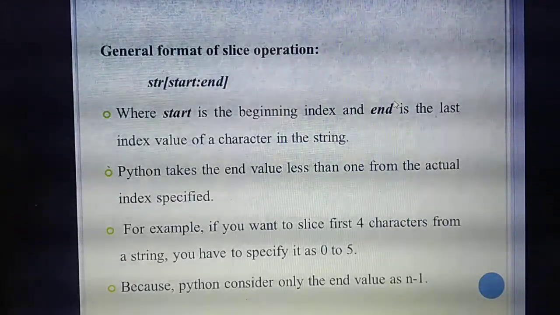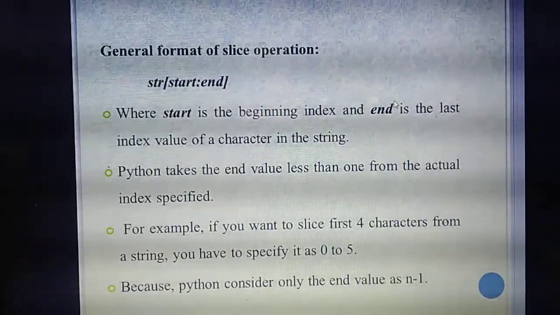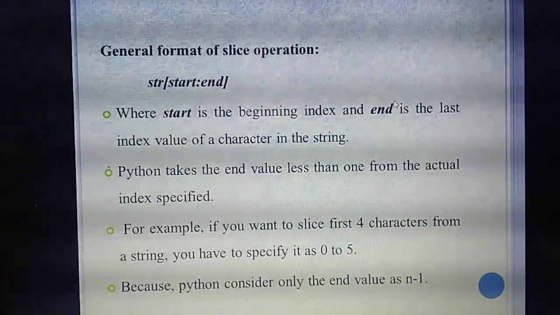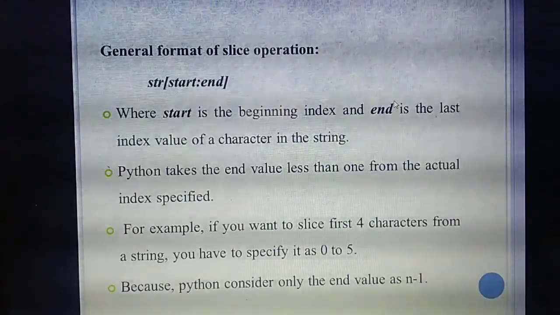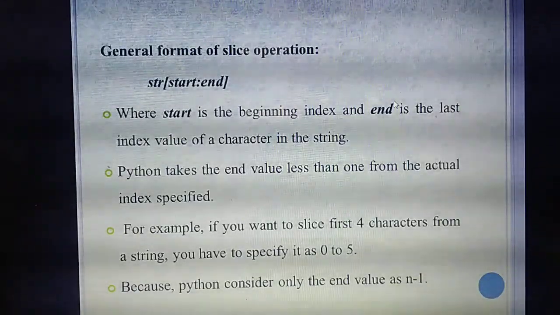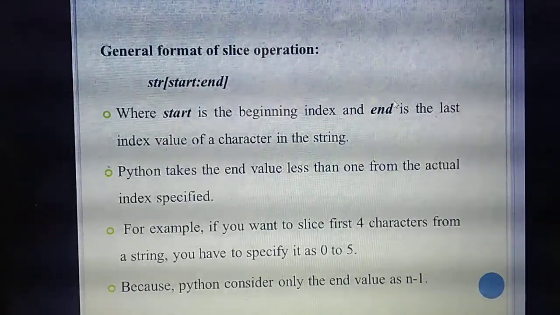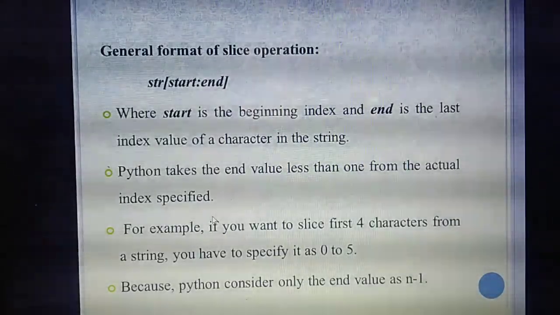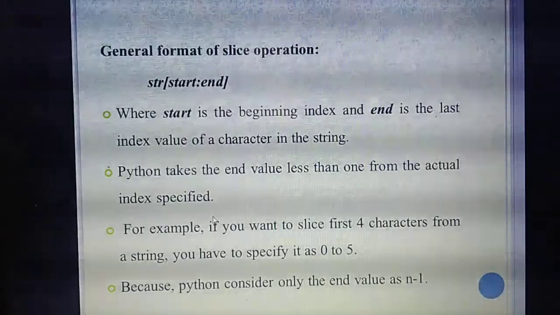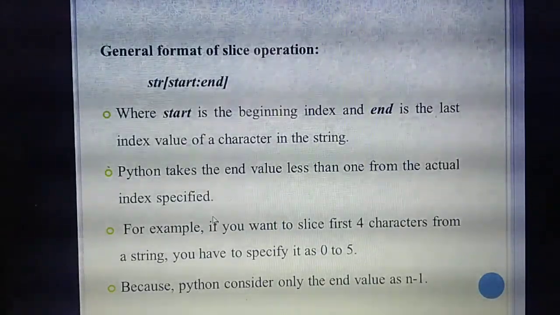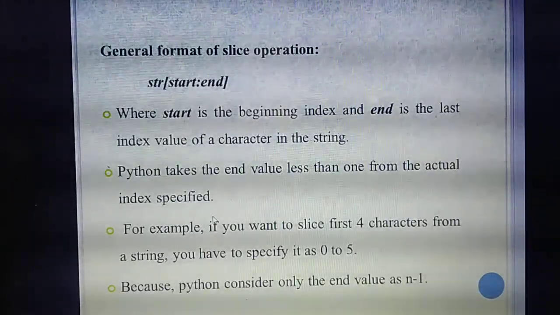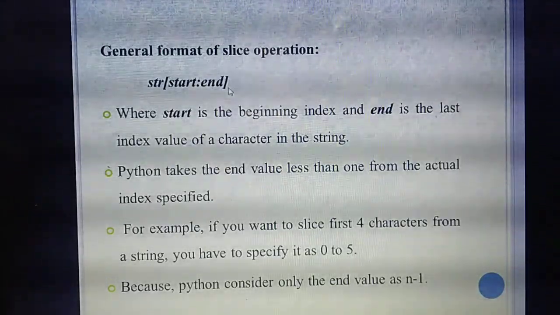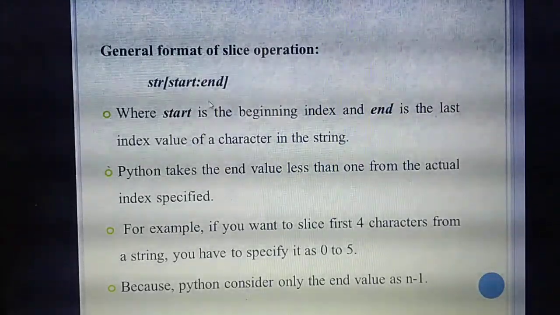So what's the meaning of start? It will represent the start index, or from where you are going to slice. End means the end index value, or last index value in the string. Also, you have already studied that Python always takes the last index value as n minus 1. That means last value less than 1. So here also, if you give 5, it will slice up to 4.